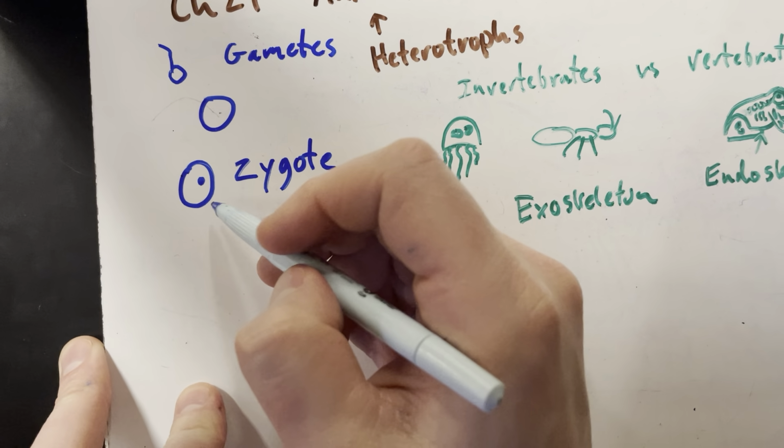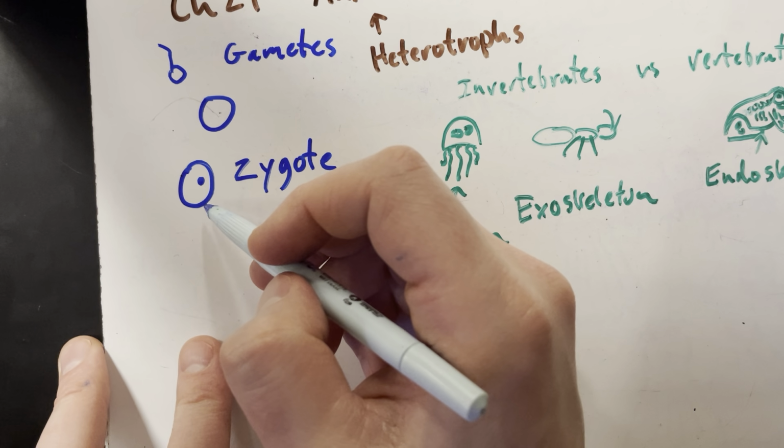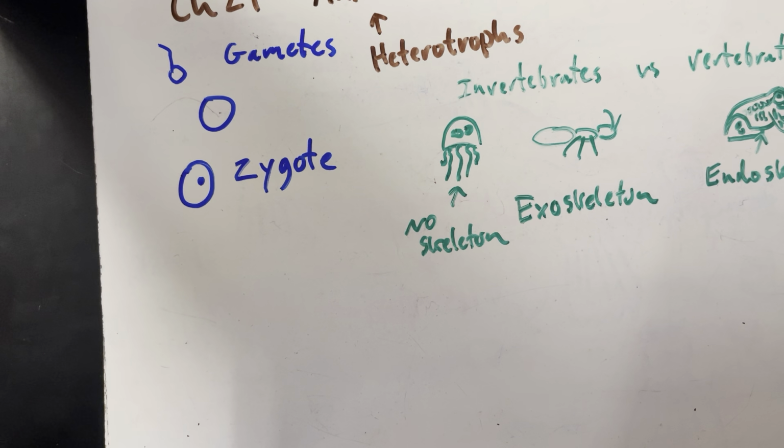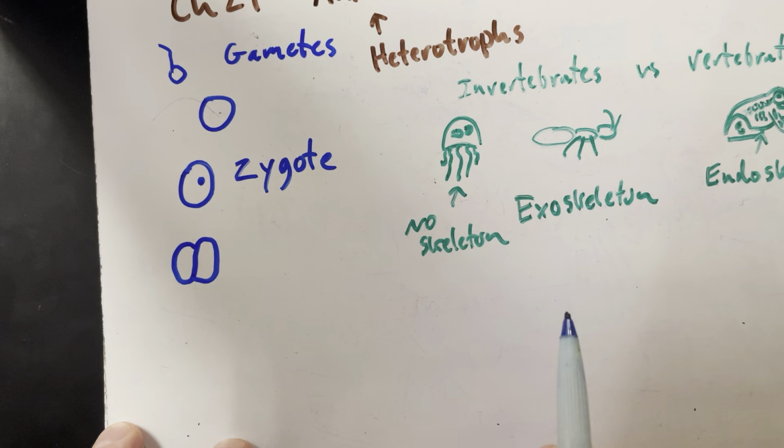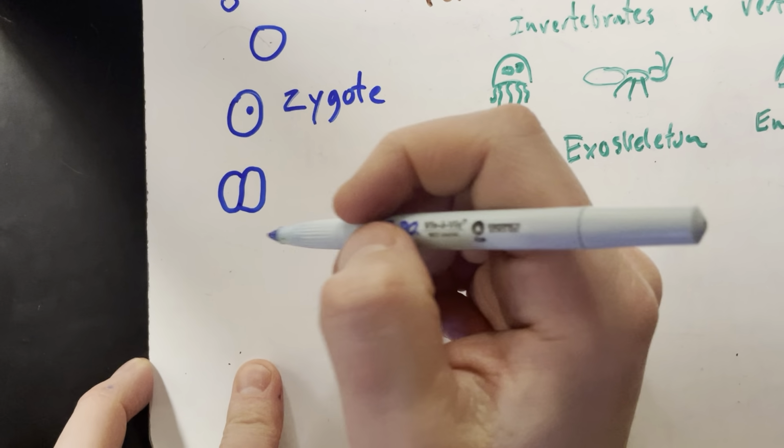Yeah, zygote. What's the zygote do? It does something. What's it do? In humans, before it gets implanted into the uterus, it moves. It's traveling down the fallopian tubes, but it's doing something else. What does it do? Divides. It divides in two. The one cell becomes two. That's crazy. What do the two cells become?